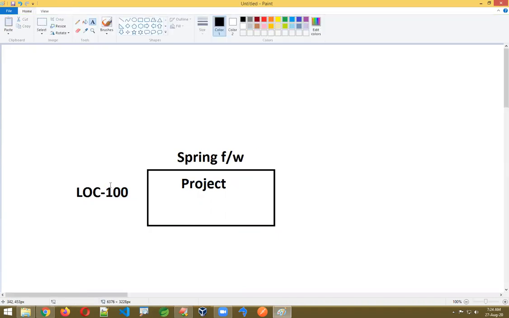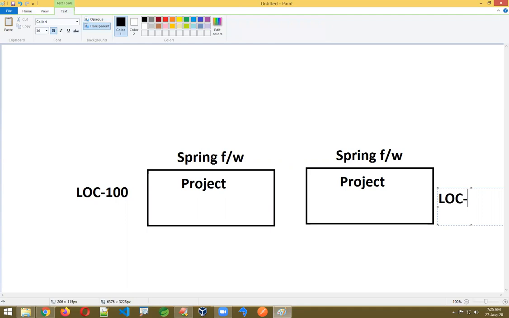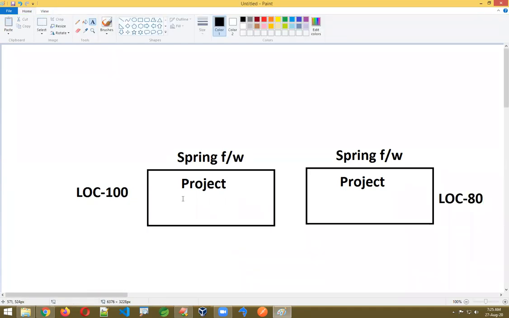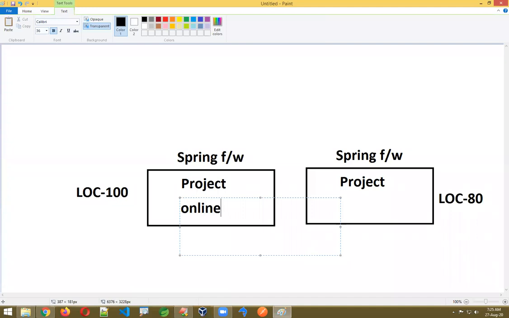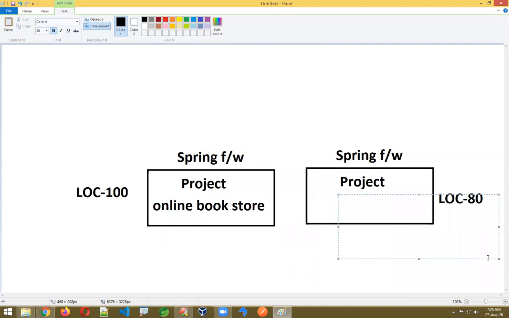In these 100 lines of code, some code will be common. Even if you write a similar project, there will also be something like 100 or 80 lines of code. Consider the first project an online store, something like an online bookstore. The second project is a Paytm type application, a payment app.